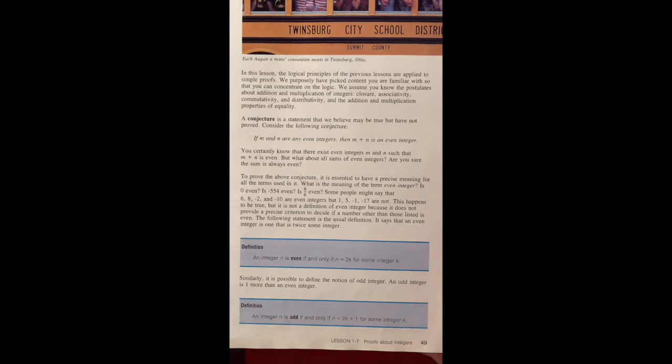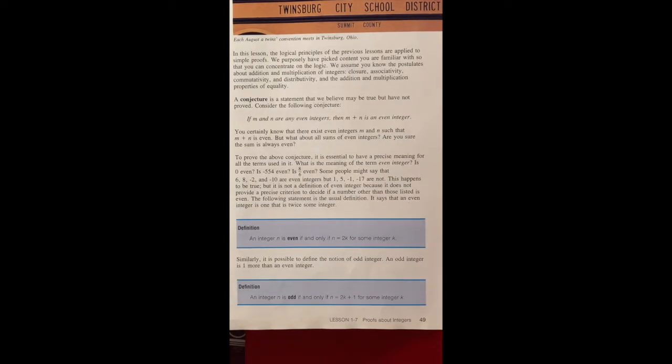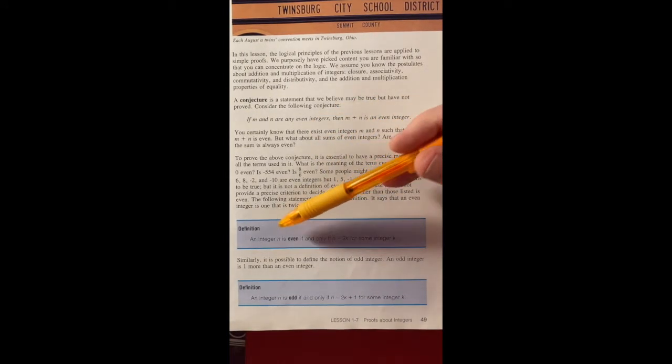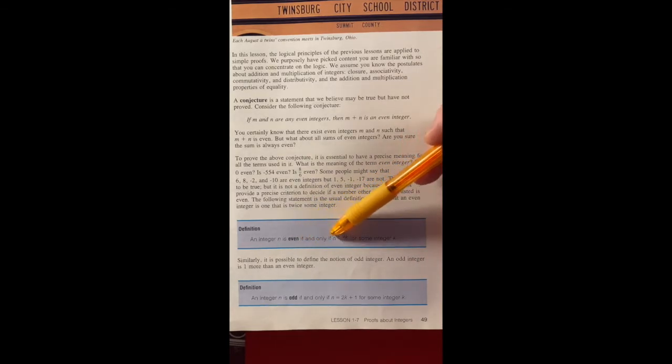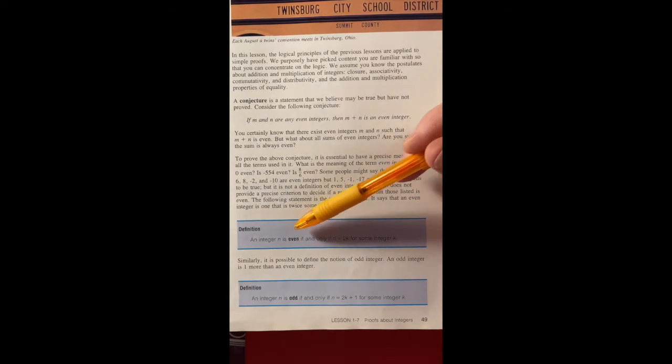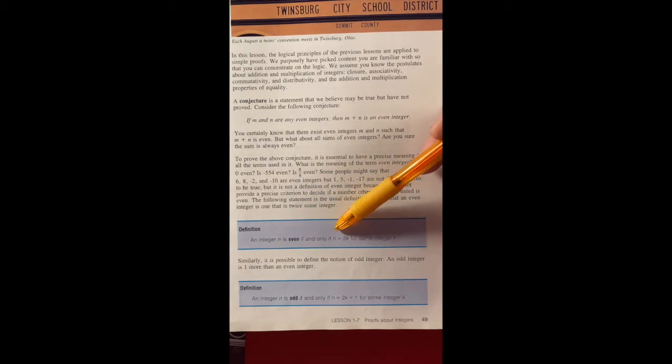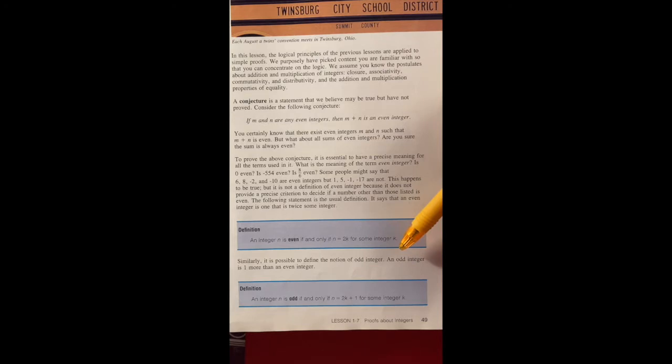We're going to define a couple of things that you already know the definitions of, or at least I think you do. An integer is even if and only if. When you see that, you know you're talking about a definition. An integer is even if and only if it's equal to 2 times something, for some integer k. And that's exactly what you already know. The other way to think about this is if you divide both sides by 2, you get n over 2 is equal to k, and k is an integer. Essentially, you're saying n is divisible by 2, but then we'd have to define divisible,